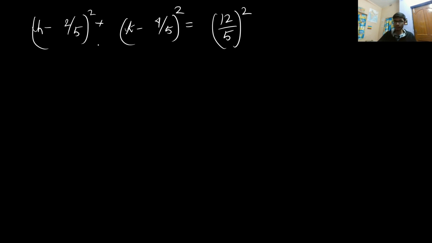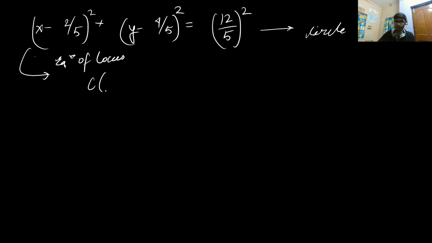So this is the radius of the circle, and we know that it is a locus problem. So for the equation of the locus, in place of h and k, you just need to put x and y. You need to put x comma y. So this will give you the equation of the locus, which basically represents a circle. The question asks to find the center of the circle as alpha and beta. You have said that the center is C, alpha comma beta. So from here, alpha comma beta is basically equal to 2 by 5 comma 4 by 5.